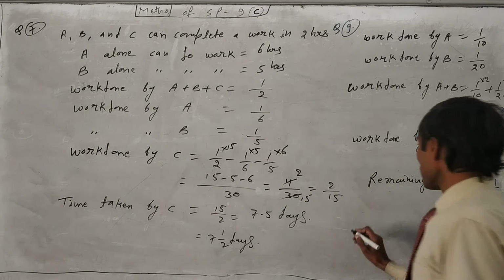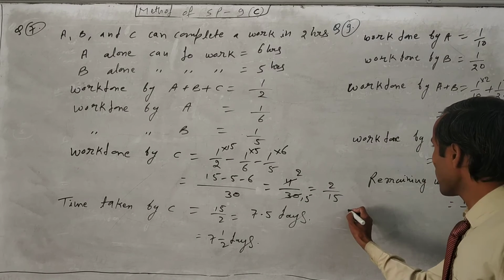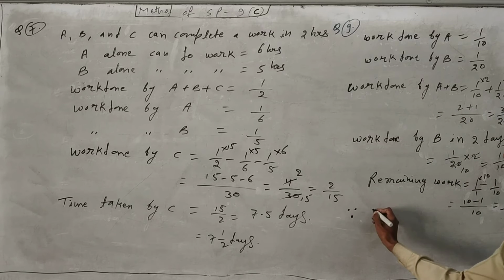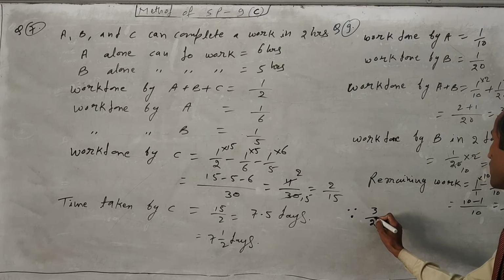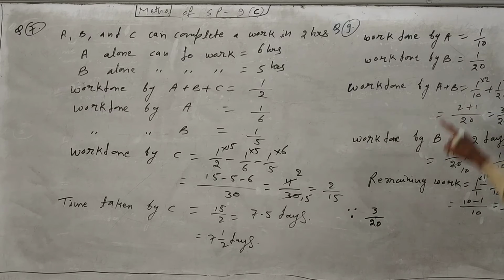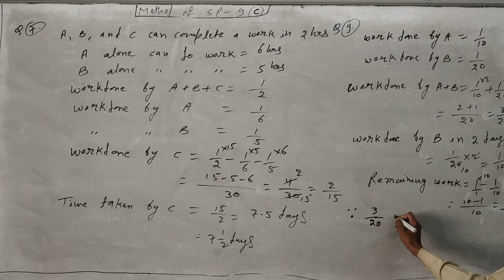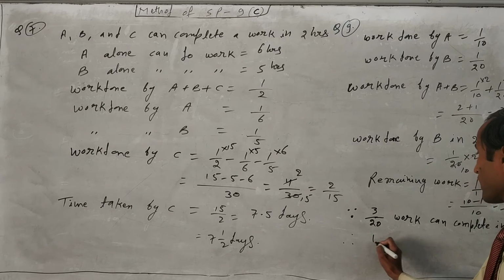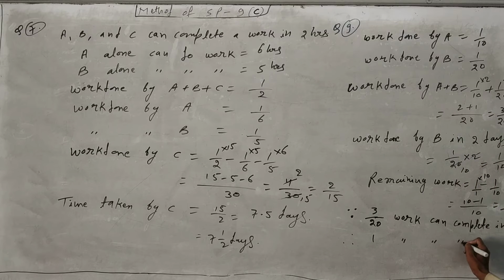Okay. So now just you can write down here, in unitary method apply here, just write down 3 upon 20 work they will complete in 1 day, A plus B. So just write down 3 upon 20 work can complete in 1 day. So one work can complete in how many days? So it will take less, we will divide here 1 divided by 3 upon 20.